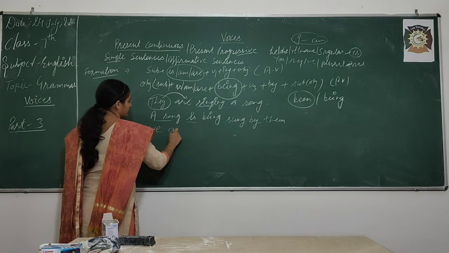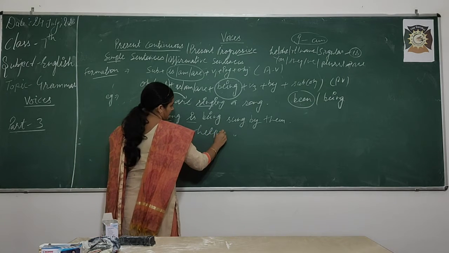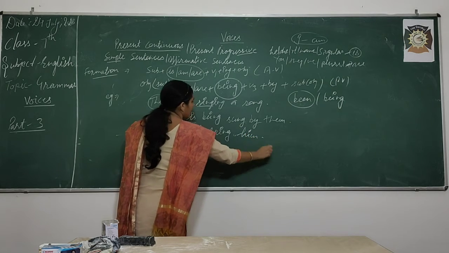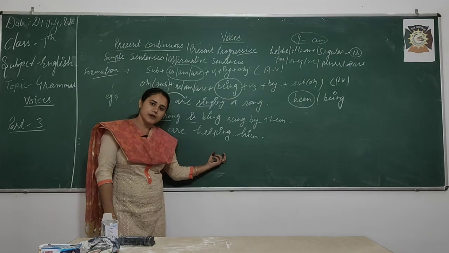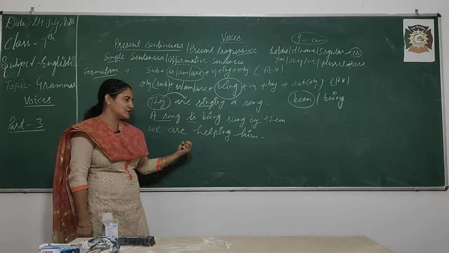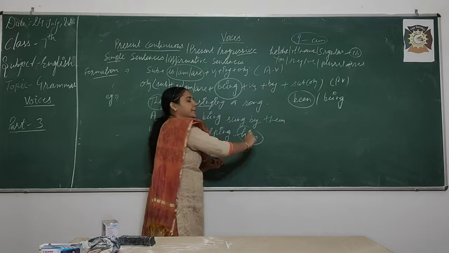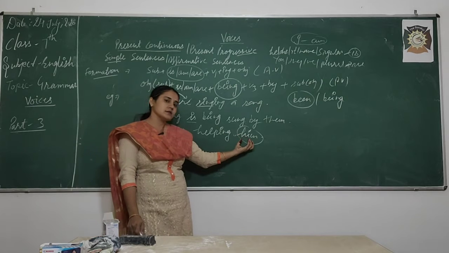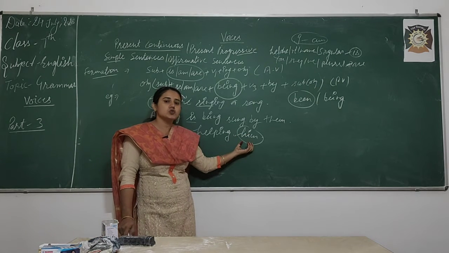Your next example. We are helping him. Okay. So, now here you have to put your concentration, dear students. I wrote him as an object, right. So, him is objective case and our object will change into subject.